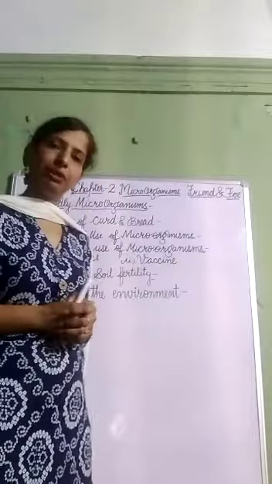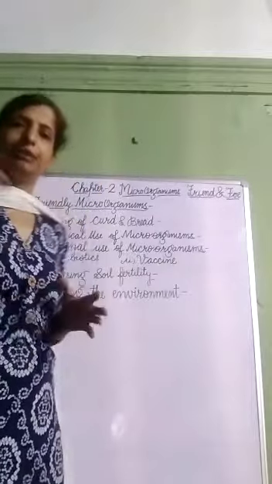In this way we get protected from that particular disease.